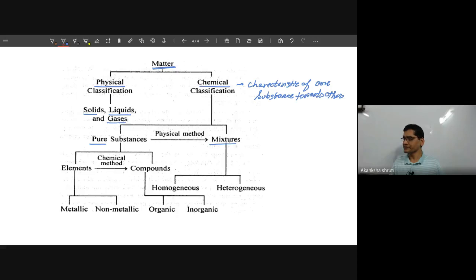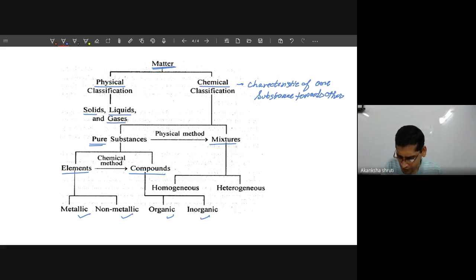Okay, student? So mixture is an impure substance, impure in the sense that it contains more than one kind of particle, that I will write. So therefore this pure substance is classified into element and compound. This element may be metallic or non-metallic. The compound may be organic or inorganic.